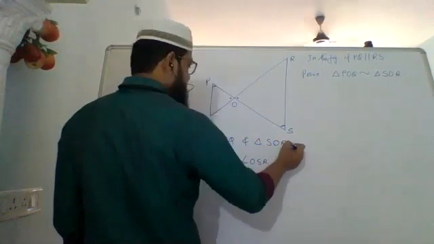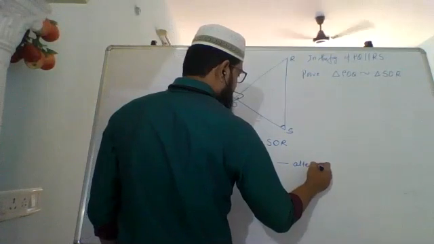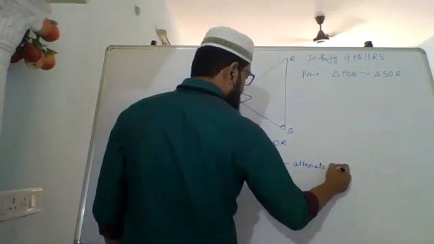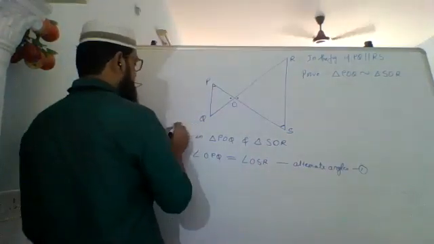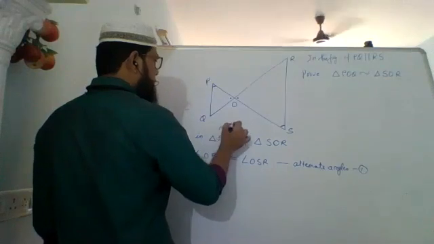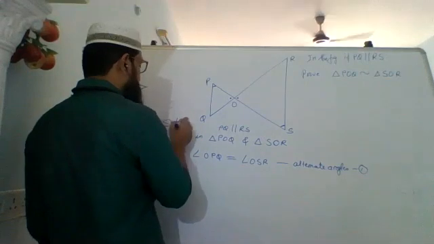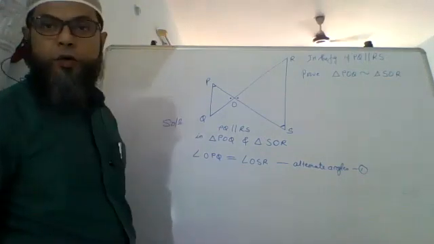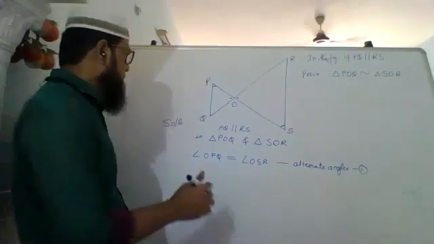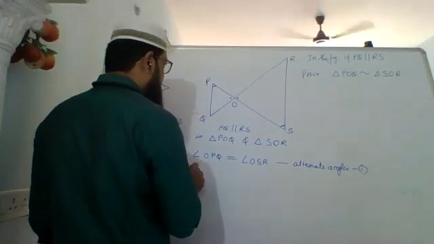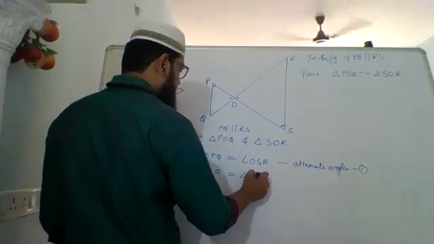Okay, these are alternate angles. Before that, I'll say PQ is parallel to RS. In triangle POQ and triangle SOR, I get this information. Then I can also say angle POQ is equal to angle SOR.